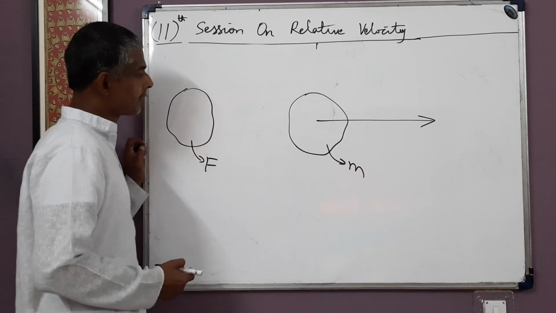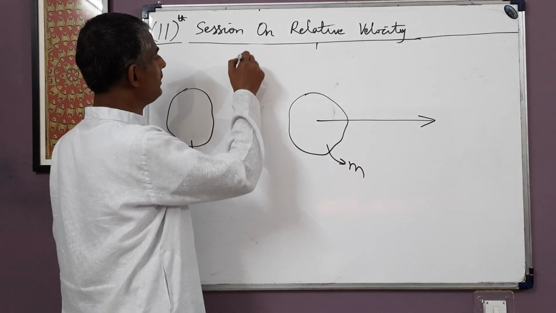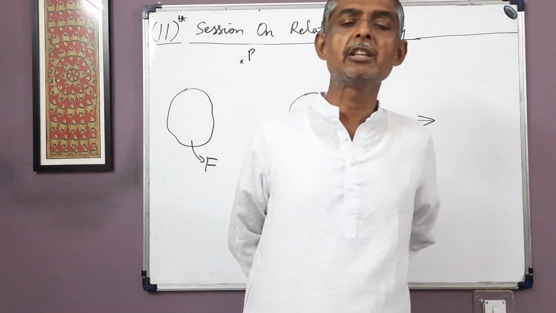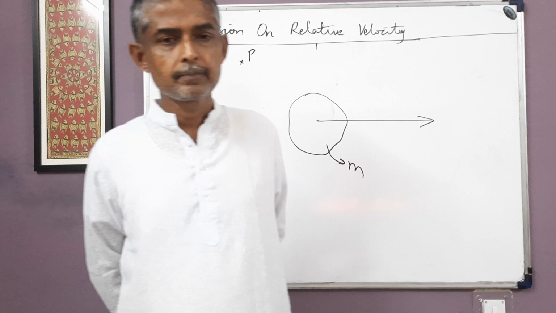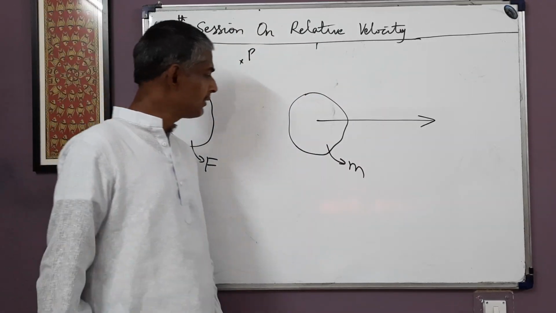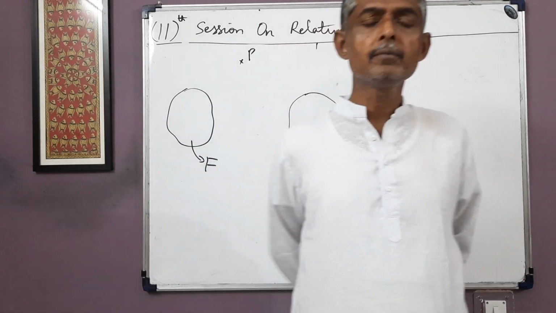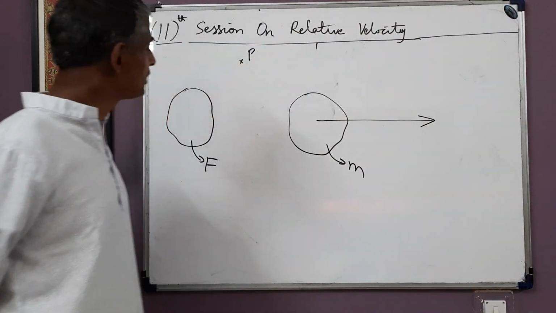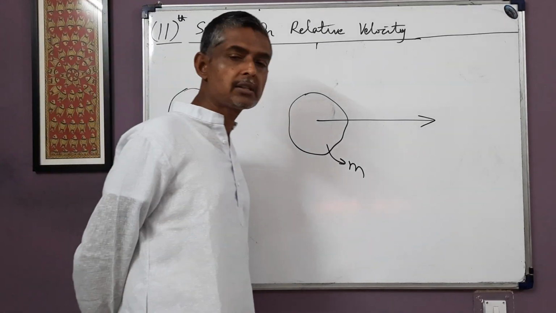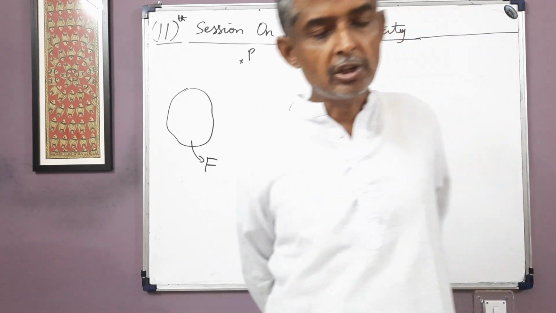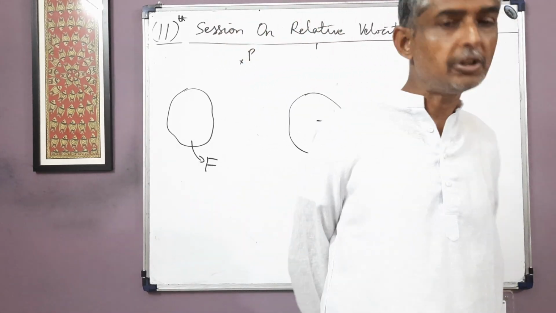So now see, this is point P. This P is a moving point which is being observed simultaneously from the two frames M and F. Suppose we want to know the displacement of P with respect to F and with respect to M in the time interval T1 to T2, from initial time instant T1 to final time instant T2.